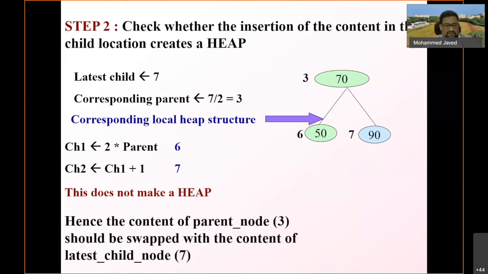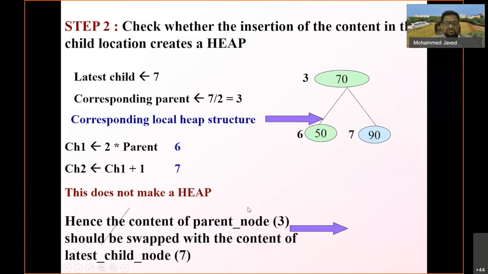So this is not a heap. Hence the content of the parent node at the third position should be swapped with the content of the latest child node, which is 7.